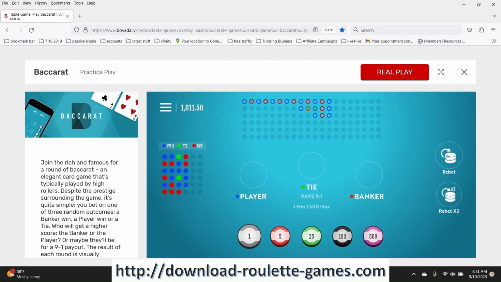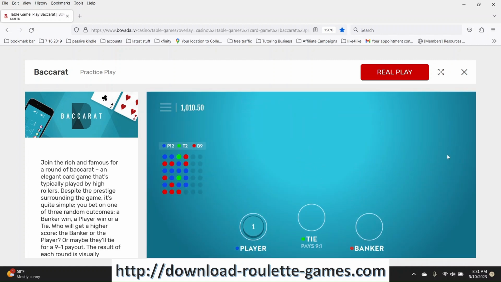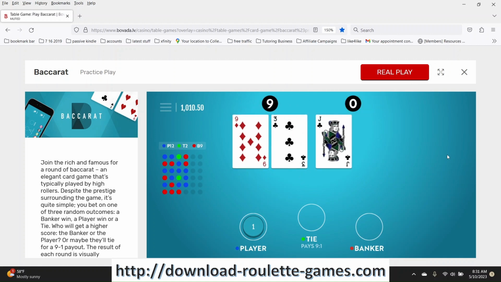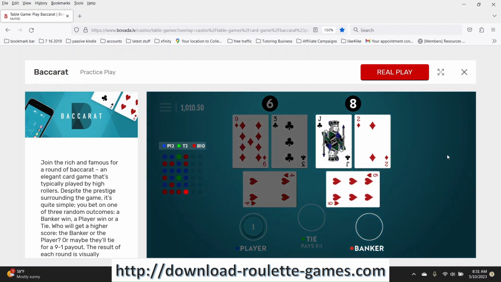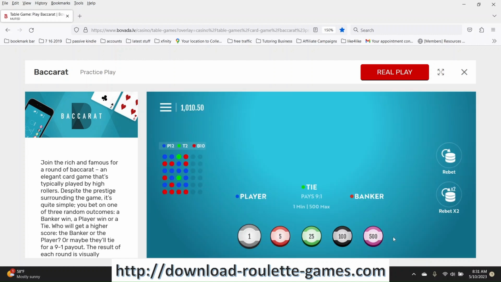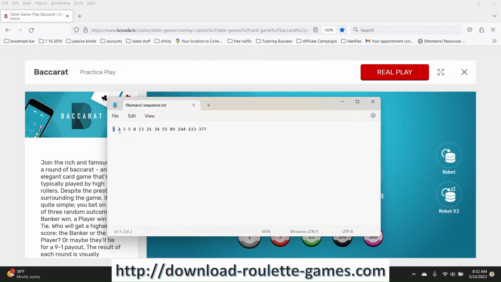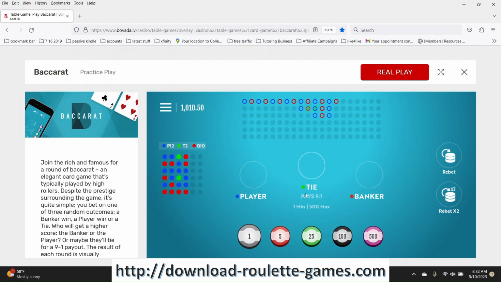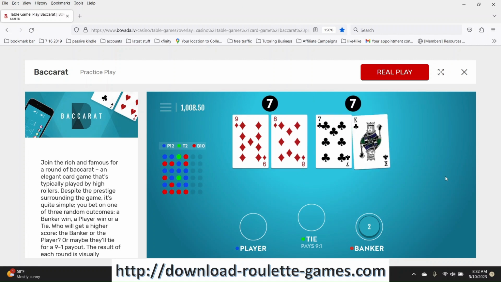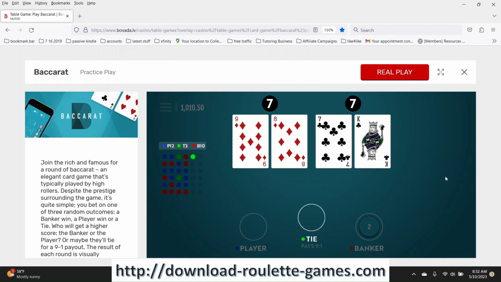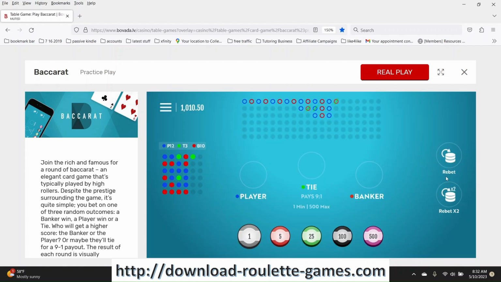Okay, still at the $1 bet on player. Okay, let's move to the $2 bet and put it on banker. Okay, going to ignore that and rebet.